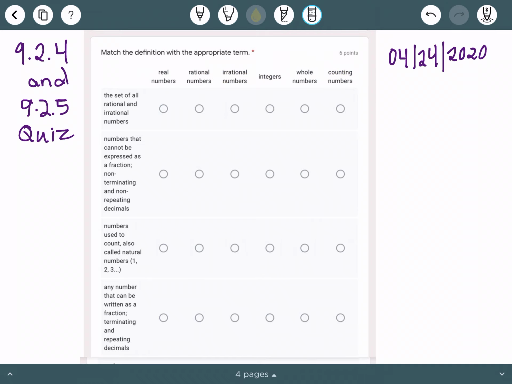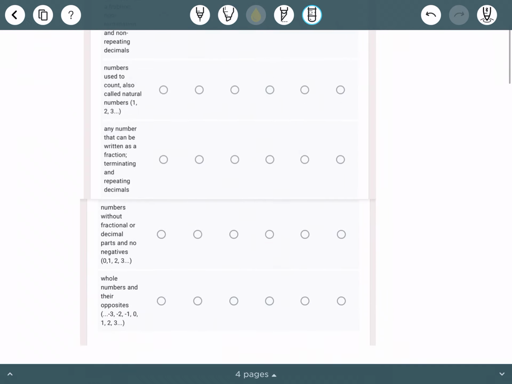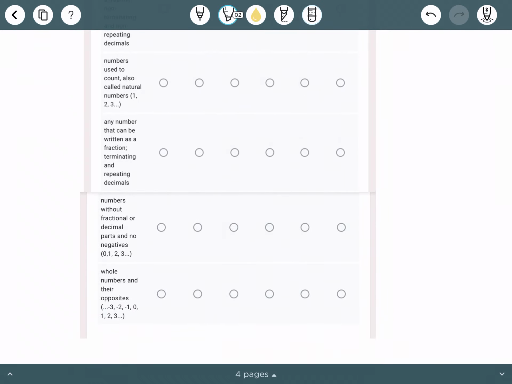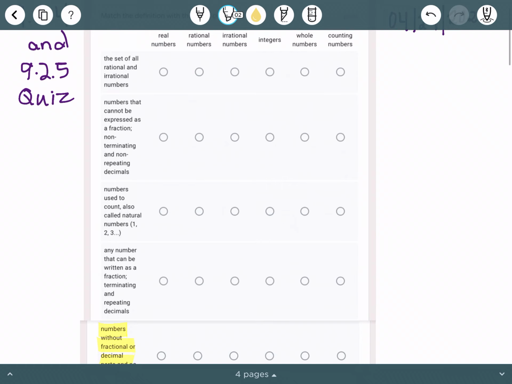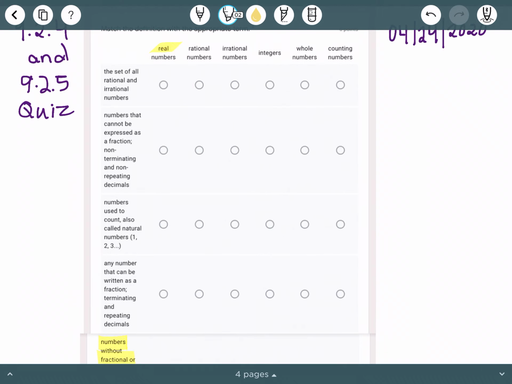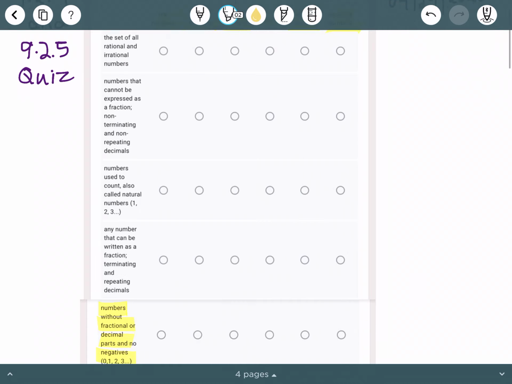Okay, we do have a couple more. Numbers without fractional or decimal parts and no negatives. So no fractions, no decimals, no negatives. Would this be real numbers, rational numbers, irrational numbers, integers, whole numbers, or counting numbers?